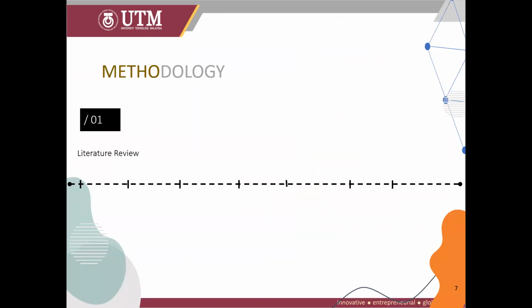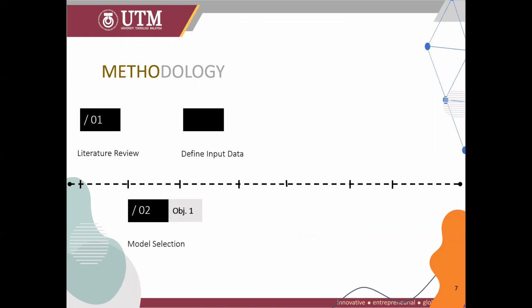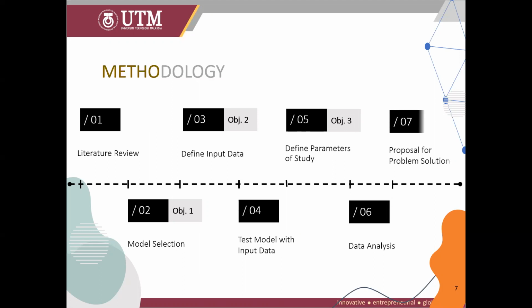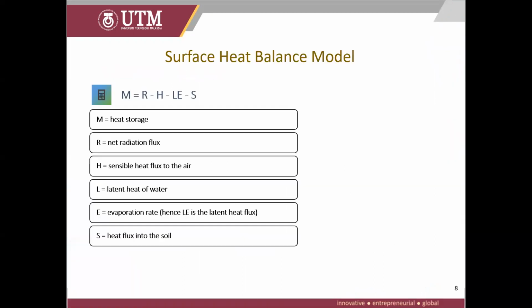For the methodology, first, I carried out literature review to establish a better understanding on the types of simulation. Second would be model selection. Ultimately, I decided to choose the 2D simulation. Third would be defining the input data, which represents Kuala Lumpur best. Fourth would be to test the model with the input data, and a software with an easy interface would be ideal. Fifth would be to define the parameters of study. Sixth, data analysis, and seventh, proposal for problem solution.